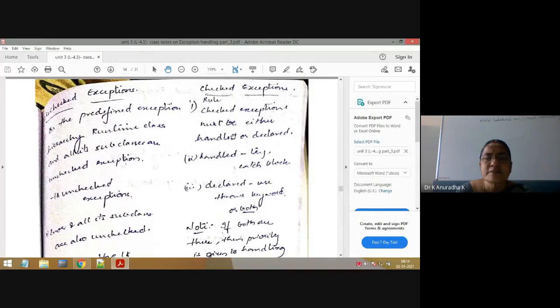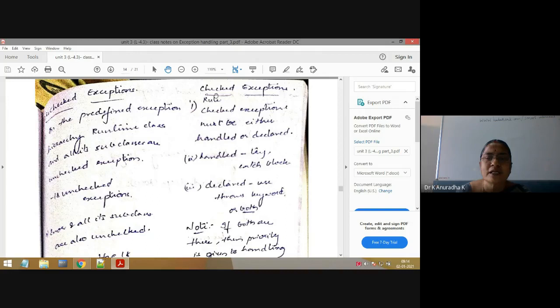Checked exceptions are checked by the compiler. During the compilation time only, the compiler will check the syntax of checked exceptions, and it will check the procedure for checked exceptions. Whether the programmer has applied this procedure or not, the compiler will check during the compilation time only.